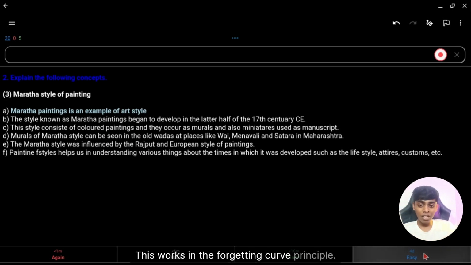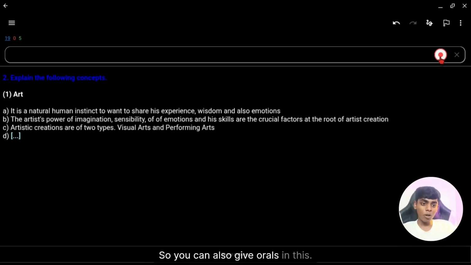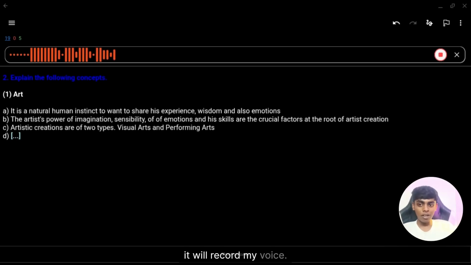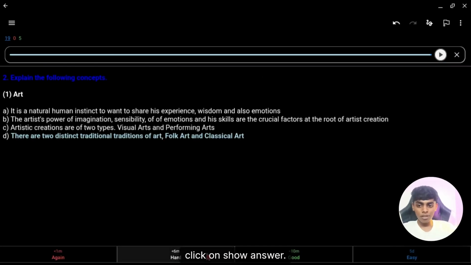So this works on the forgetting curve principle. Now I click on 4 days, so it will show me after that. You can also give orals in this. Now if I click, it will record my voice. This is my voice, this is my answer. Now stop the recording. I will click on show answer.